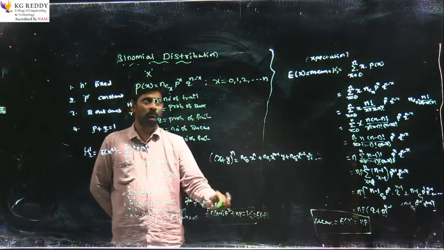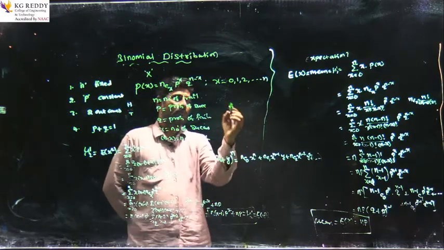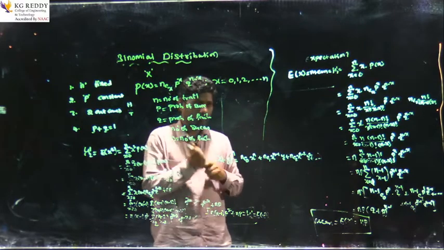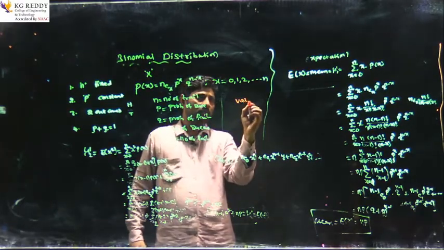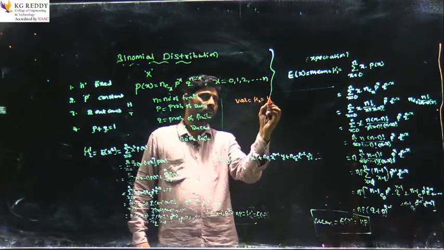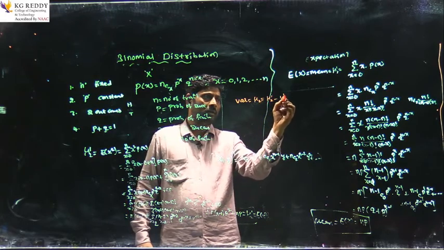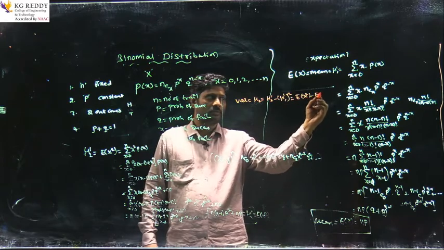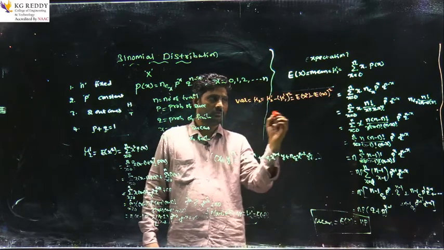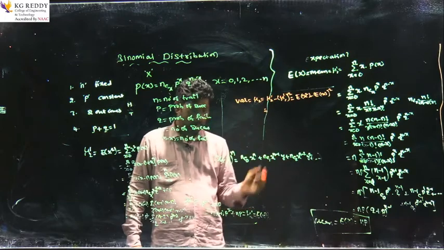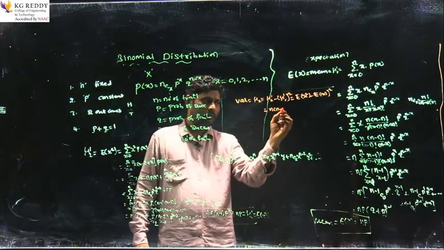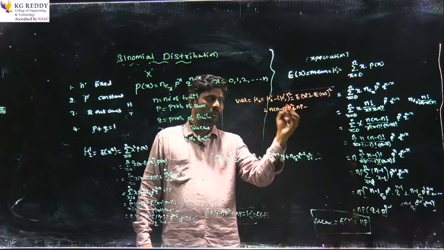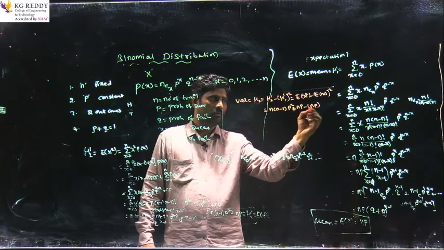By using these two, we will calculate the variance. What is the formula for variance? Variance equals mu2, which equals mu2 dash minus mu1 dash whole square. In terms of expectations, expectation of x square minus (expectation of x) whole square. Now substitute the mu2 dash value. Mu2 dash is n into (n minus 1) into p square plus np, minus mu1 dash, which is (np) whole square.